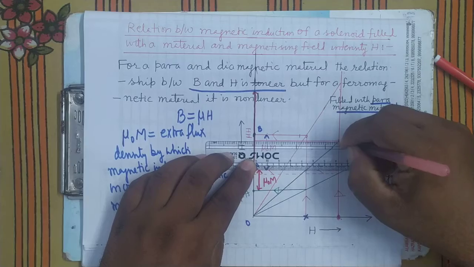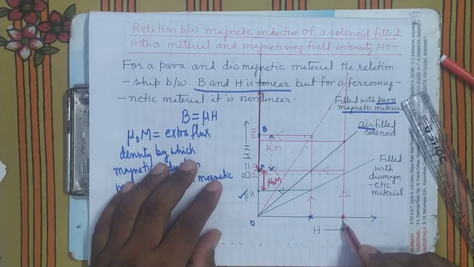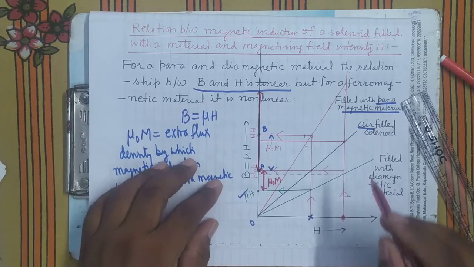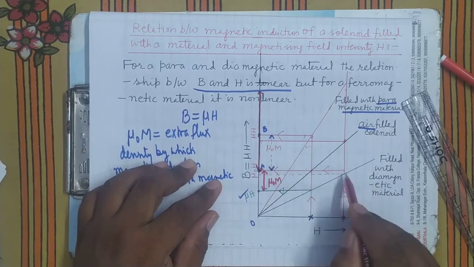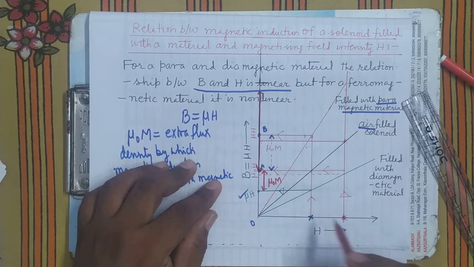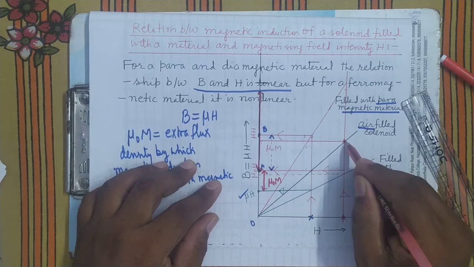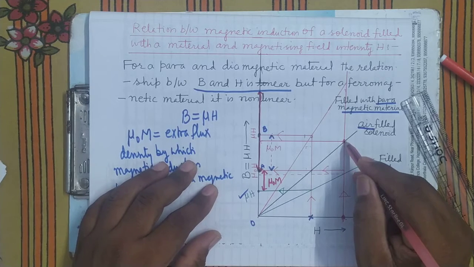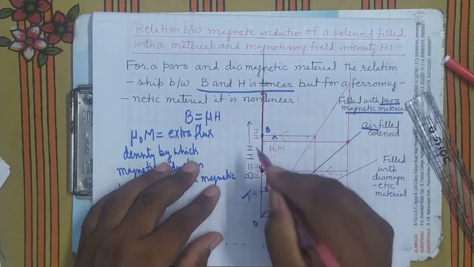You can see here, when you have increased the value of H, in air it has become this much. Earlier I told this, so that is not correct. It is meeting the graph of air at this point. So what will be the value of magnetic induction in the air at this value of magnetizing field? It is this.